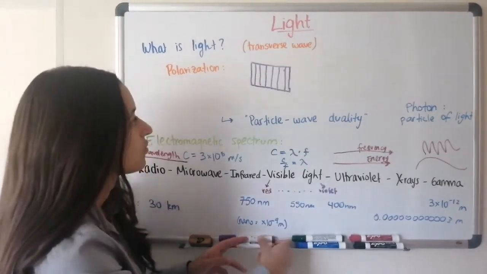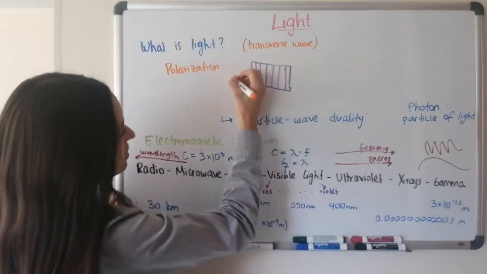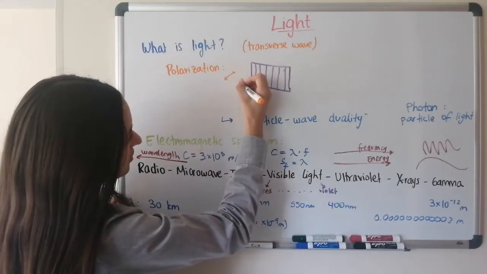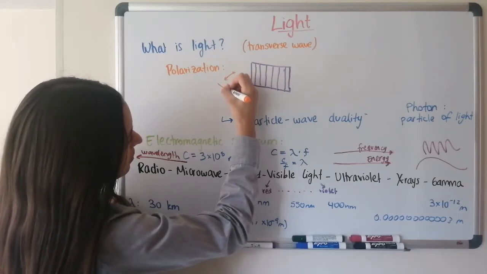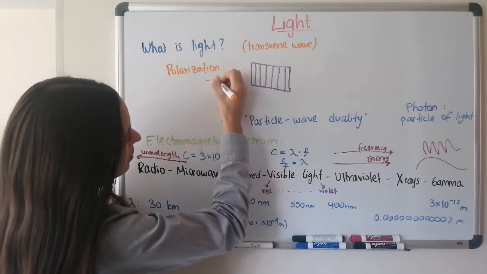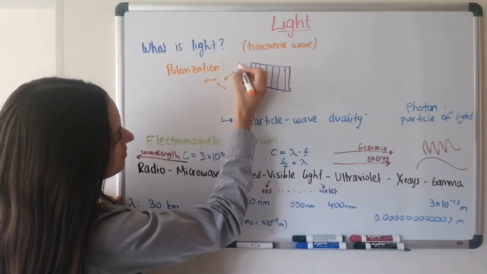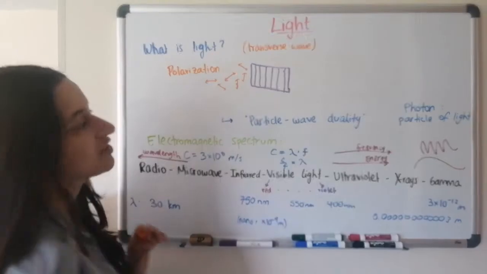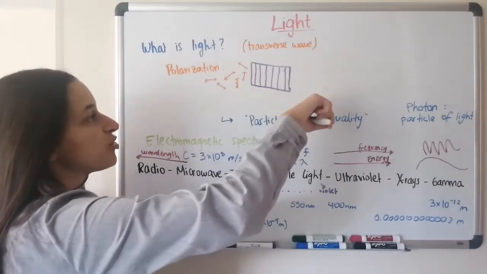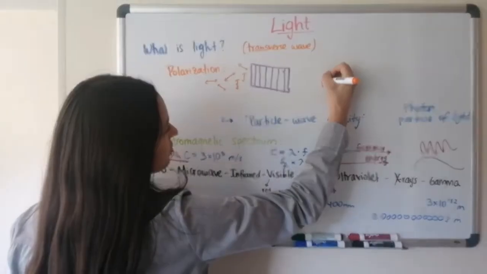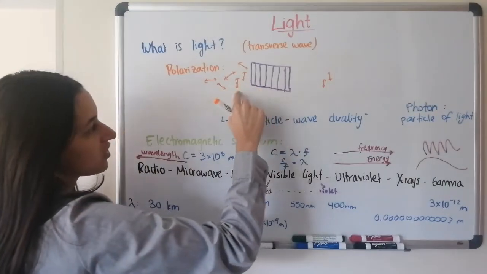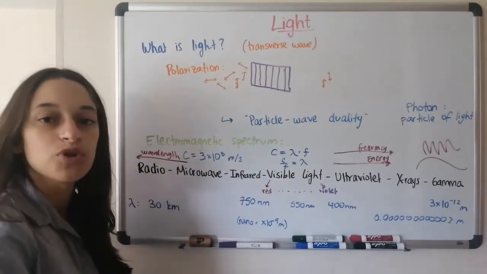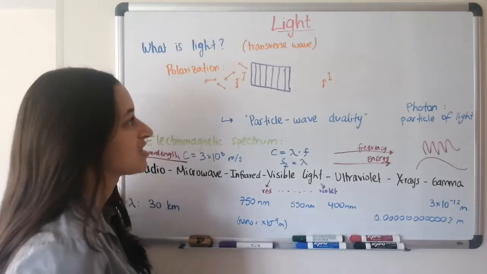So basically, on one side of the Polaroid, you're going to have light oscillating up and down, and diagonal, in another diagonal, right and left, all of these possible planes of oscillation. But once they pass through the Polaroid, only the ones that were up and down will survive. So those were this one and this one. All of these were absorbed or hit the Polaroid and didn't pass by.